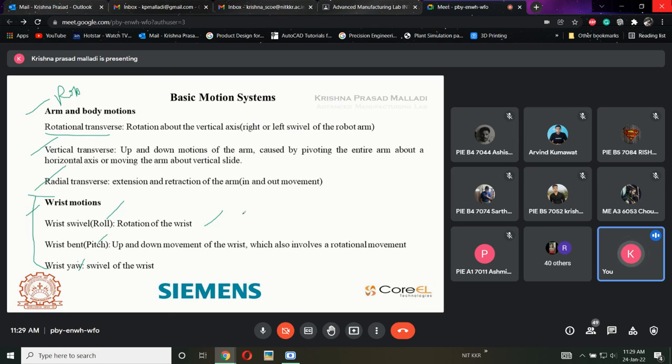This is called robot movement. If you consider your hand as a robotic arm, then moving your arm is nothing but these three things: rotational, vertical, and transverse. Moving your wrist is nothing but roll, pitch, yaw. Roll is rotation of the wrist. Pitch is upward and downward. Yaw is like a swivel, the sideward direction of the wrist. These are the movements of the robot we'll consider. So each and everything is considered as 1, 1, 1 and 1, 1, 1. Together we call the robot as having 6 degrees of freedom.